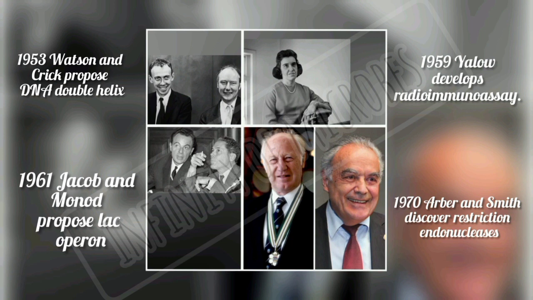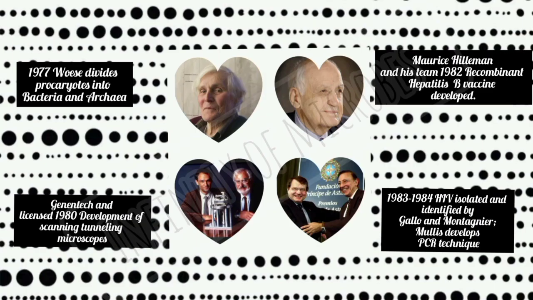Radioimmunoassays are used for detecting the concentration of a specific antigen or substrate in a sample using antibodies. The enzyme restriction endonuclease was discovered by Arber and Smith in 1970. Actually, endonucleases are bacterial enzymes that cleave double-stranded DNA. Woese divided prokaryotes into bacteria and archaea in 1977.